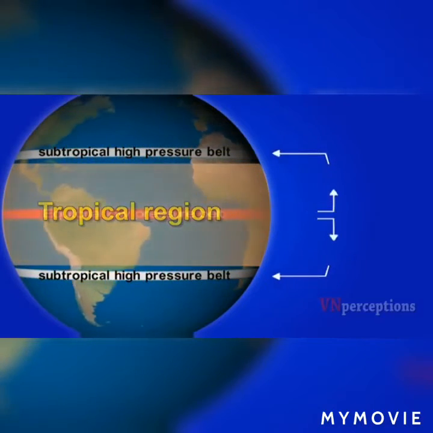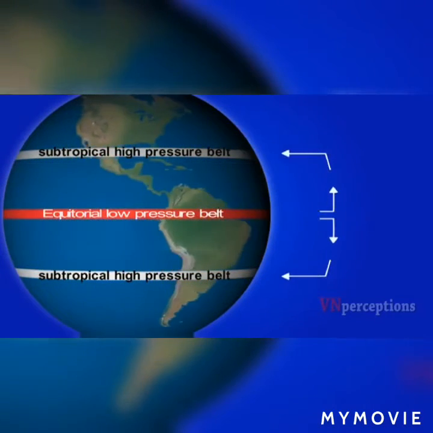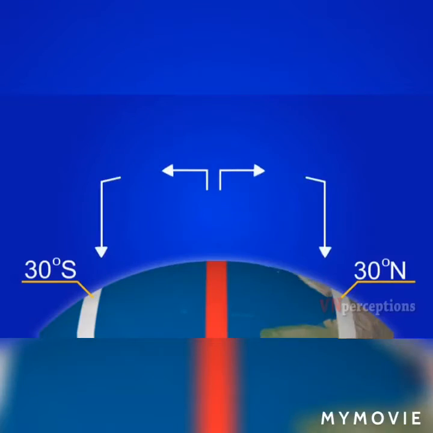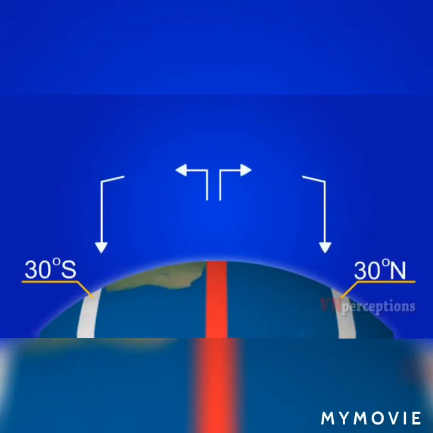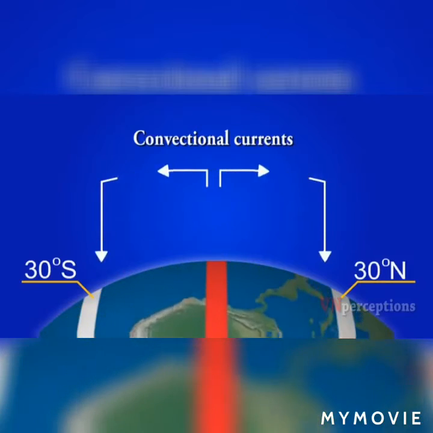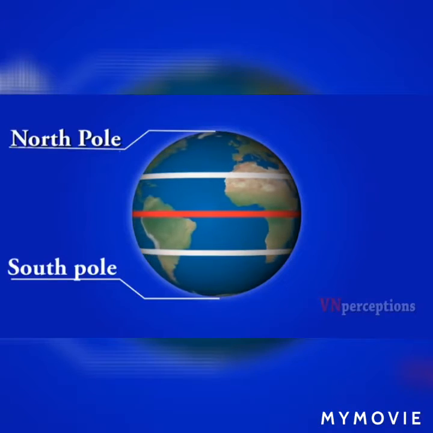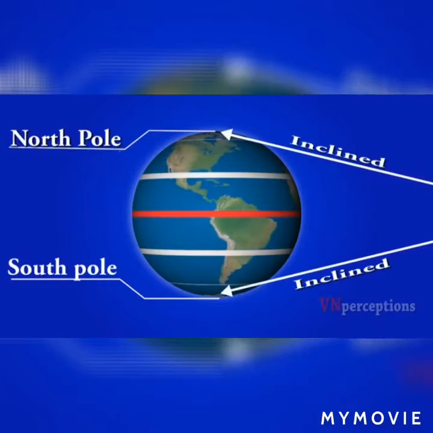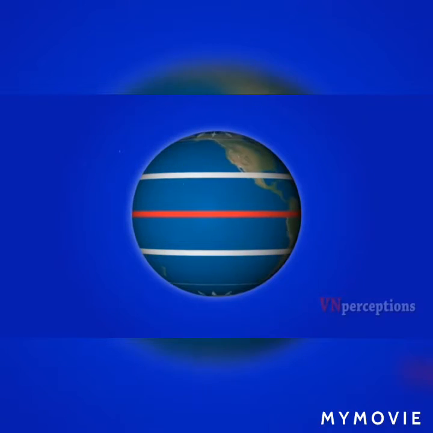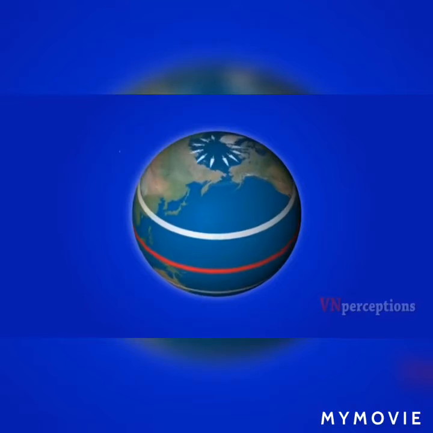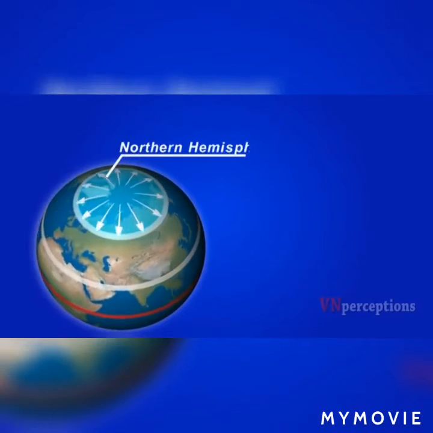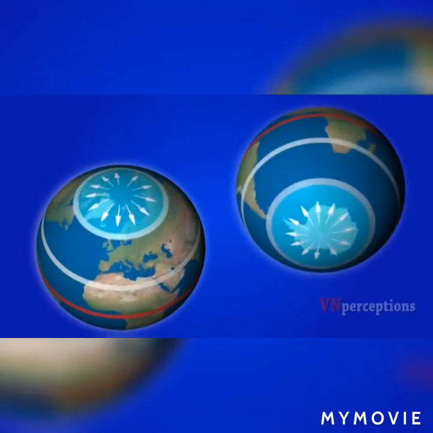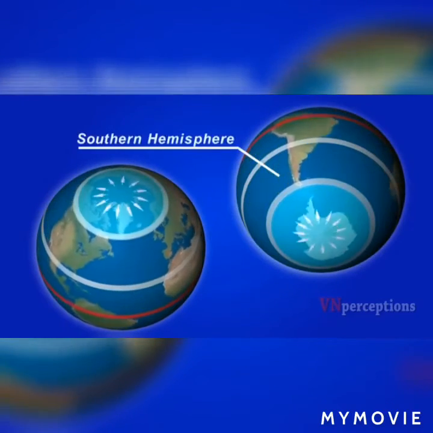The sinking air now moves towards the north and south. So, along the equator, the warm air rises, spreads out, cools and sinks down. In this way, it develops convectional currents. At the poles, the sun rays are very much inclined. So we have cold air that sinks. These regions are known as polar highs. In the northern hemisphere, the air moves towards the south, and in the southern hemisphere, the air moves towards the north.